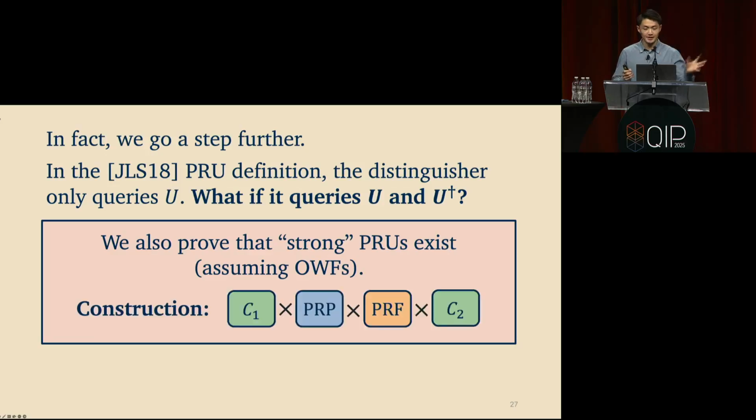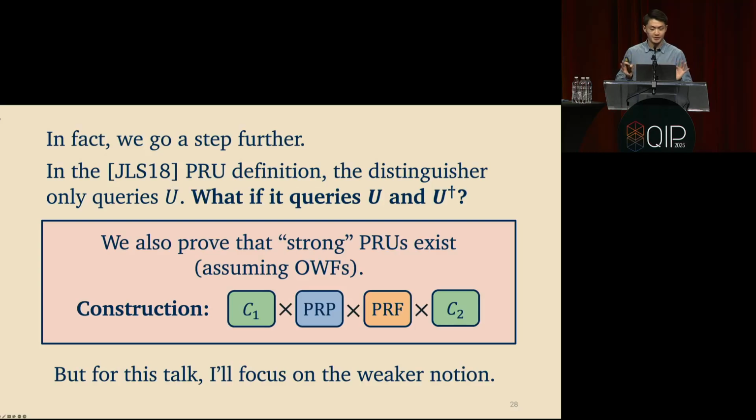It turns out you just need to tack on one more Clifford on the other side. And there's a minor technical detail where the pseudorandom function now has to be at least a ternary output pseudorandom function. So you'll have to see the paper for this. For this talk, I'm just going to focus on the weaker notion of security against forward queries.